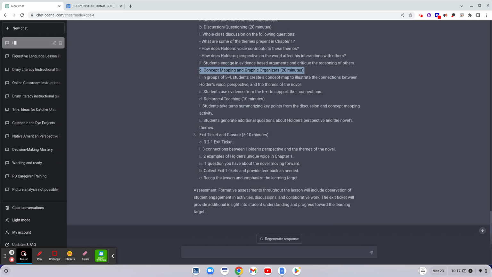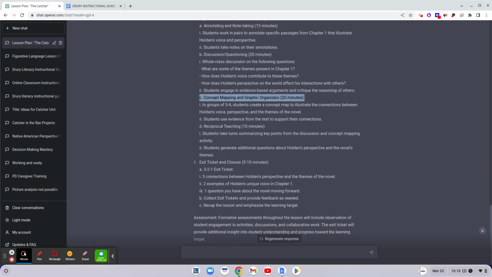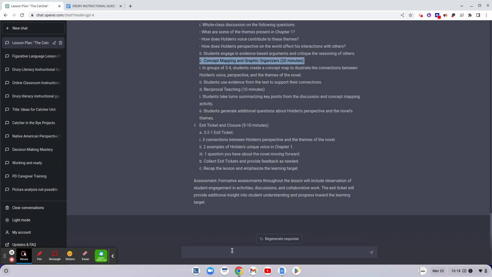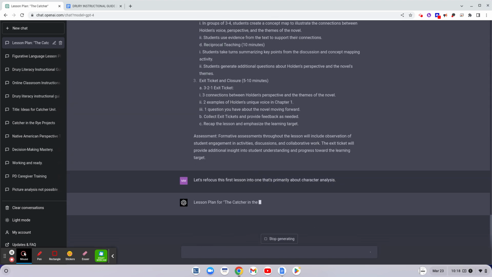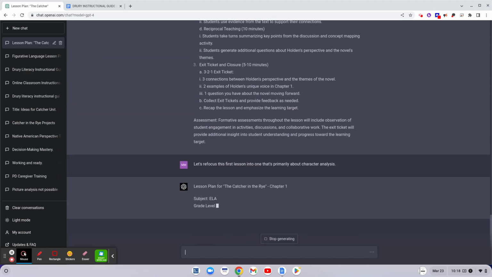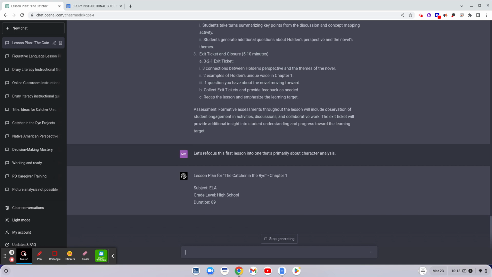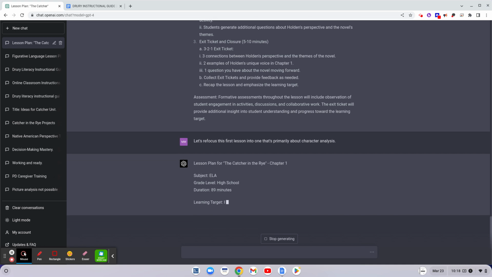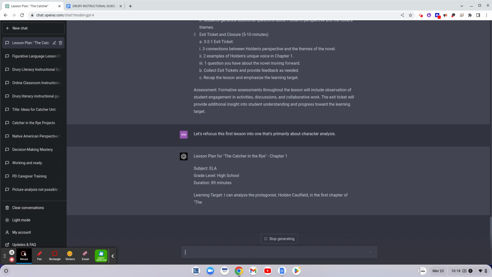All right, so it's clearly kind of a thematic focused lesson. Let's refocus this first lesson into one that's primarily about character analysis. All right, so again, sometimes I feel theme too early in the story can lead us down a complicated path, depending on the level of our students' understanding of the concept of theme.